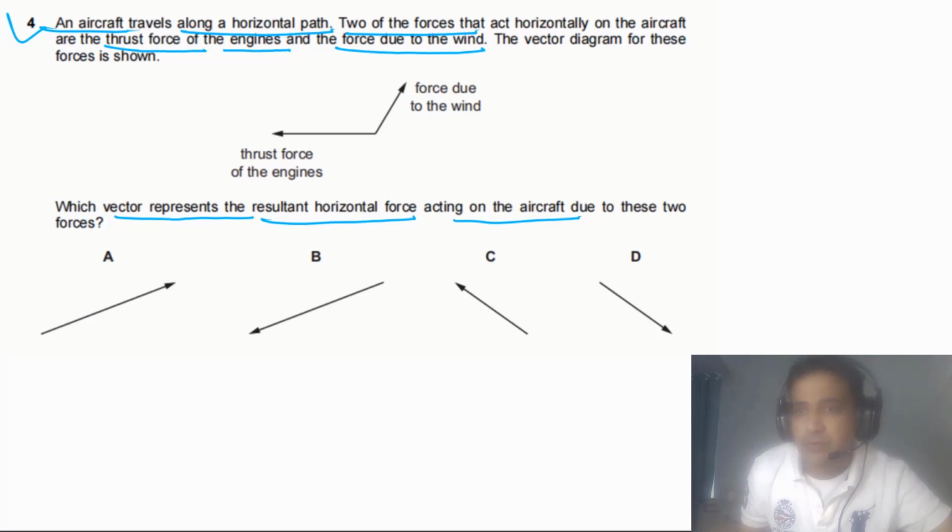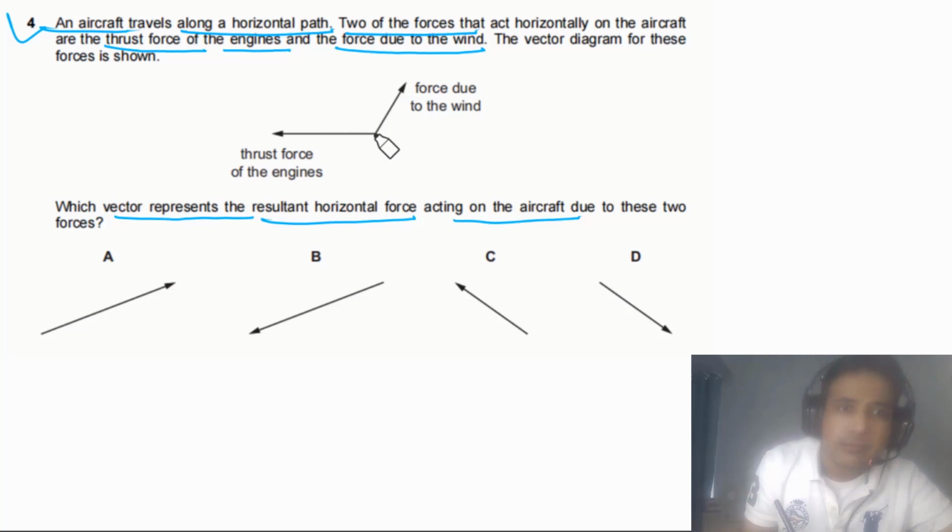In order to find the resultant force, we can use the parallelogram method. We can take this vector and place it at the tail of this vector, so it has to be parallel. This vector is a little bit slanted down, so it has to be parallel to this vector. So these two vectors are almost parallel. Now we can take the second vector and draw it at the head of this one. So these two vectors also have to be parallel.